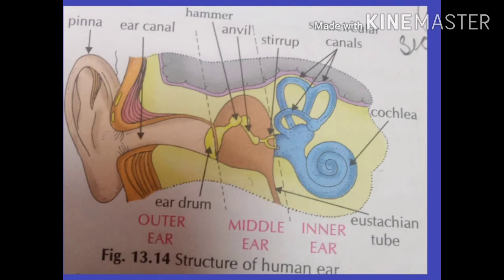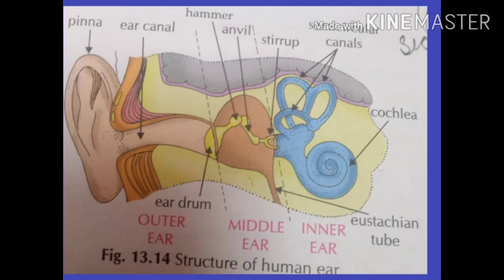Our ear is divided into three parts: outer ear, middle ear and inner ear. When we talk about outer ear, it is also known as external ear. First of all, outer ear. It consists of a flap-like cartilaginous structure called pinna. One on each side of your face, it collects sound waves. The pinna is further connected to the ear canal, at the end of which the eardrum is present. This eardrum is a stretched membrane that separates the outer ear from the middle ear.